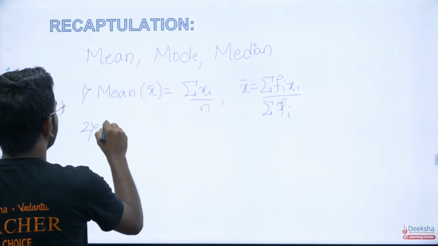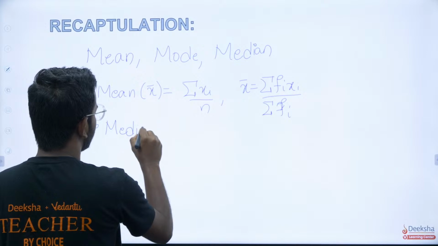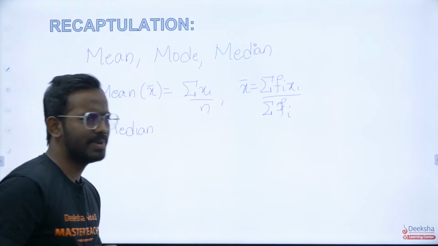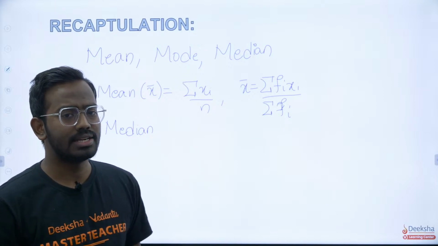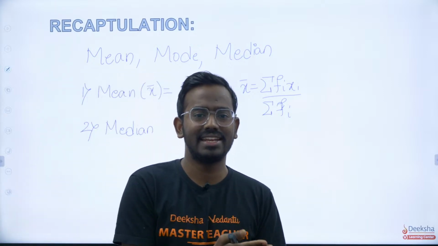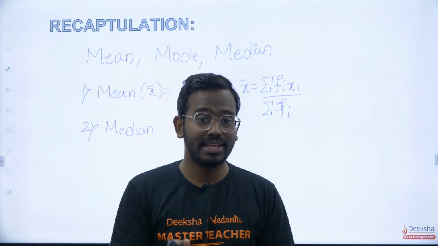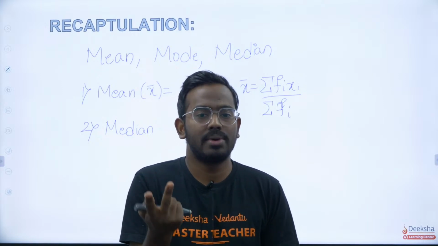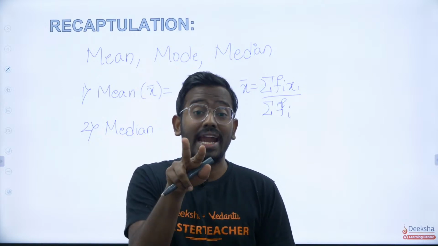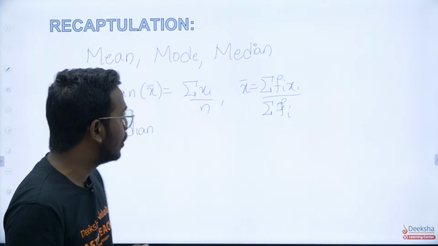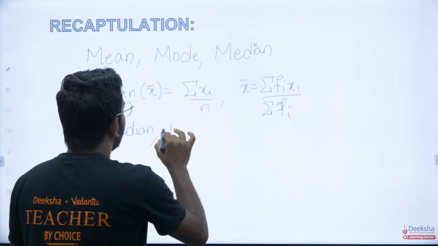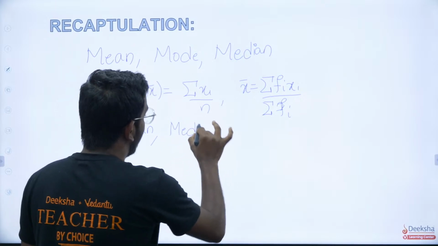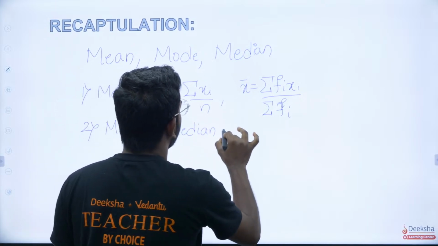The second one is median. For raw data, the median is basically the middle one. It is very easy to get: you just arrange the data in increasing or decreasing order and take the middle one. If there is an even number of entries, you take the middle two and get their average. That is already known. For a group data, the median is given by